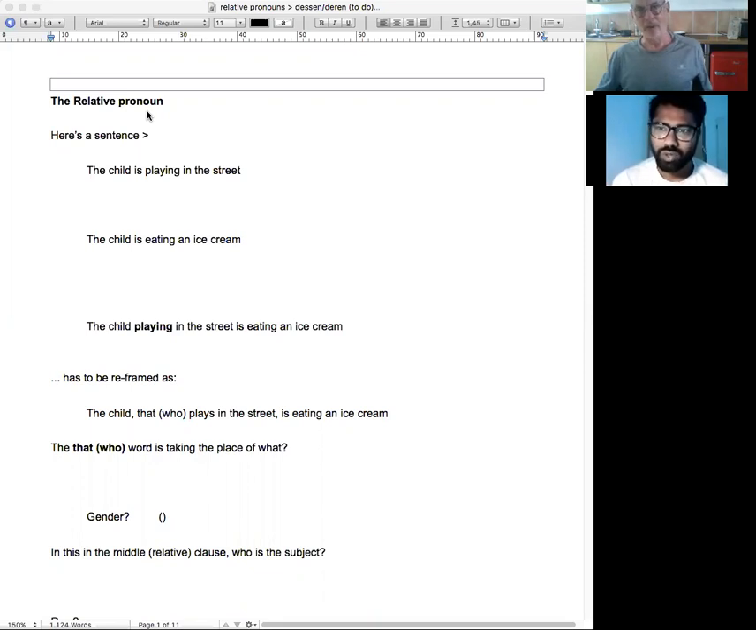What is a pronoun? A pronoun is something that you use instead of the noun. This is a relative pronoun. So we've got this sentence: The child is playing in the street.